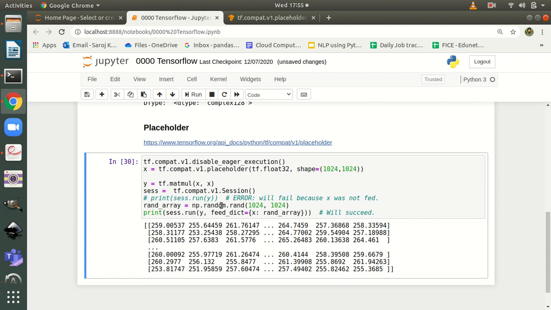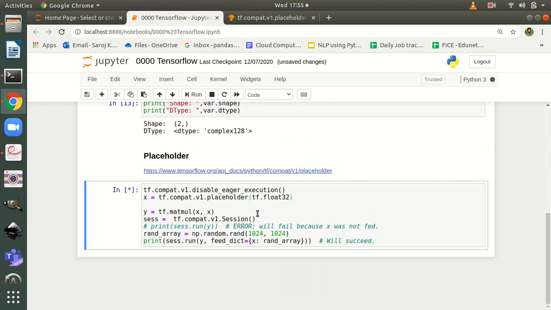This way you can create a placeholder, and at runtime you can feed your placeholder with a specific value. Suppose I remove this shape part, and if I execute this one, it also shows no error. Why? Because it is adaptive. You can fix the shape, or you can choose not to fix the shape, which is the variable kind of behavior.